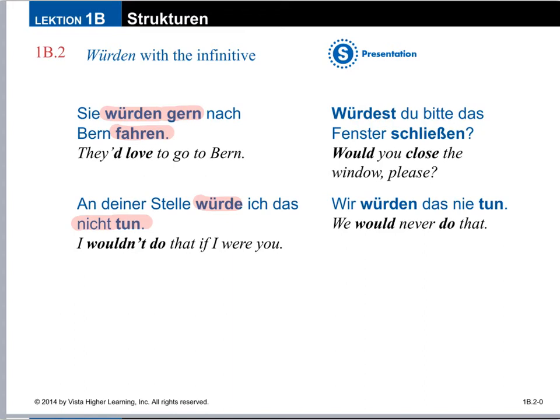In asking a question, making a polite request, würdest du, would you, we've got bitte for please. And then schließen, to close. Would you please close das Fenster, the window? So making some polite requests. Maybe you would ask me, Frau, würden Sie bitte keine Hausaufgaben geben? Would you please give no homework? Wir würden das nie tun. We would never, nie, tun. We would never do that.